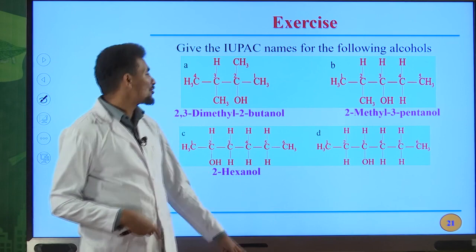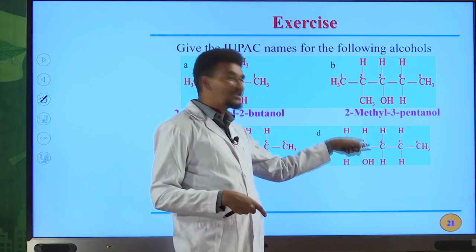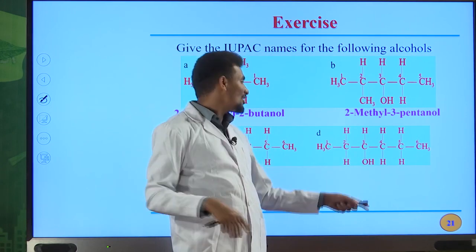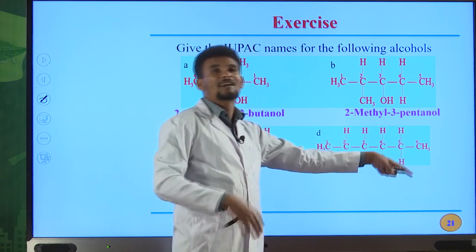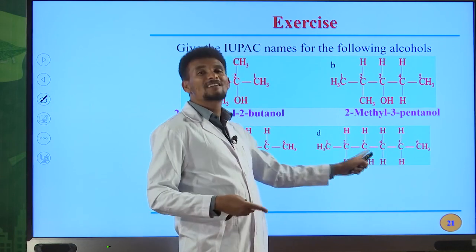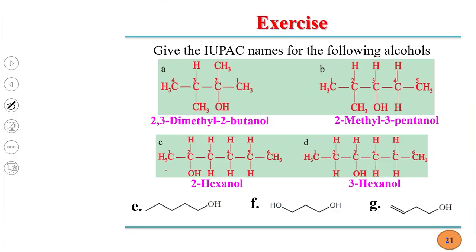What about the IUPAC name for this compound? We have only OH on third position. We have no substituents. The total number of carbon atoms in the chain is 6. That is hexanol. So you must indicate the OH by Arabic numerals. Therefore, the IUPAC name for this compound is 3-hexanol. 3-hexanol is the IUPAC name for this alcohol.